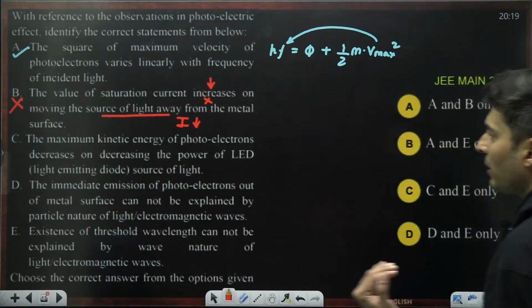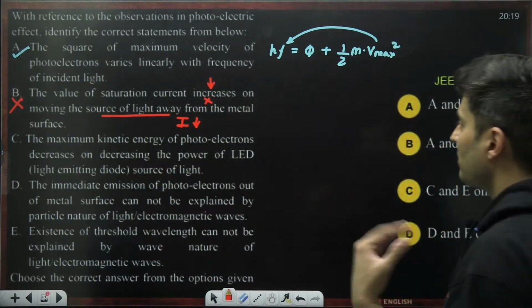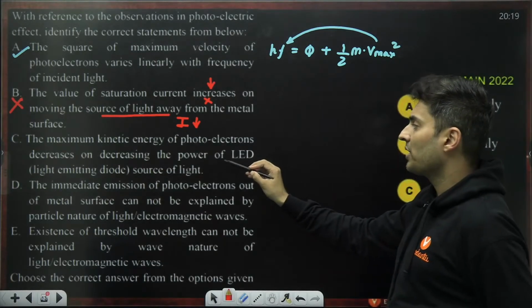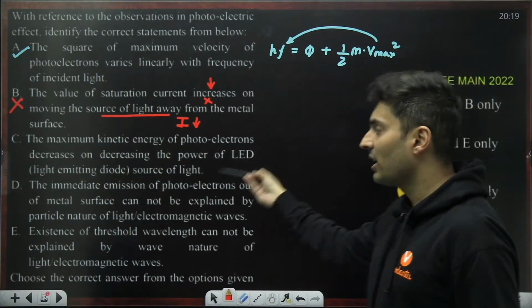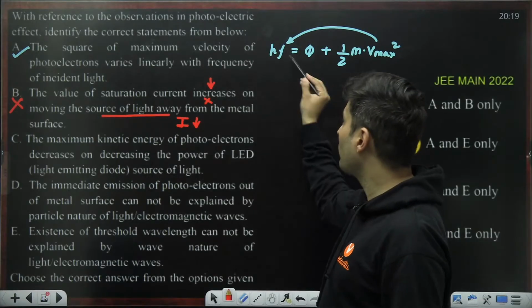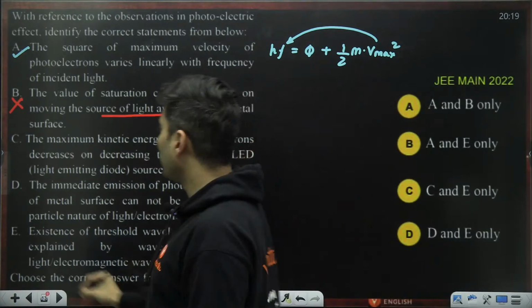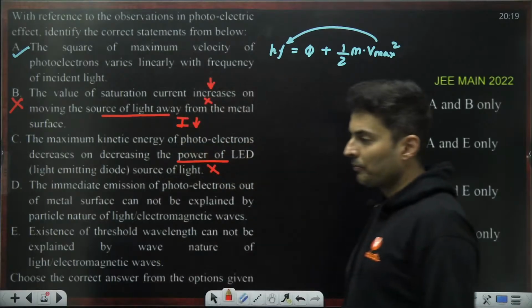Maximum energy of the electrons decreases on decreasing the power. No, the energy does not decrease or change with the intensity of the light. It only changes with the frequency of the light. So the power of the light has no role to play. So C option is also wrong.